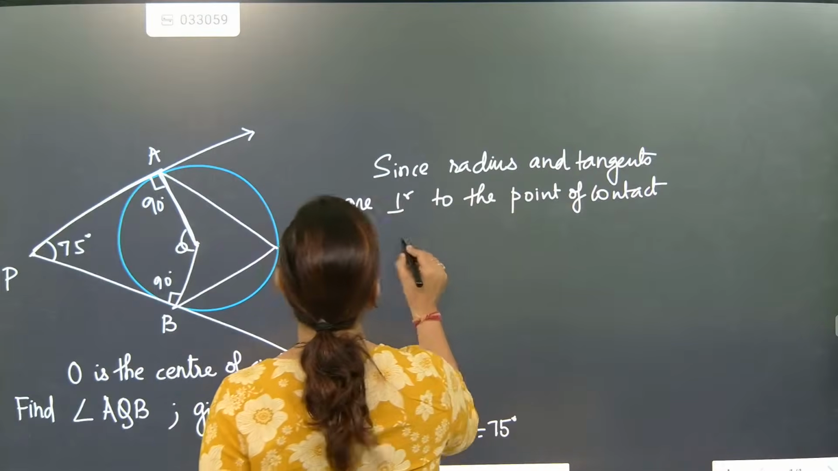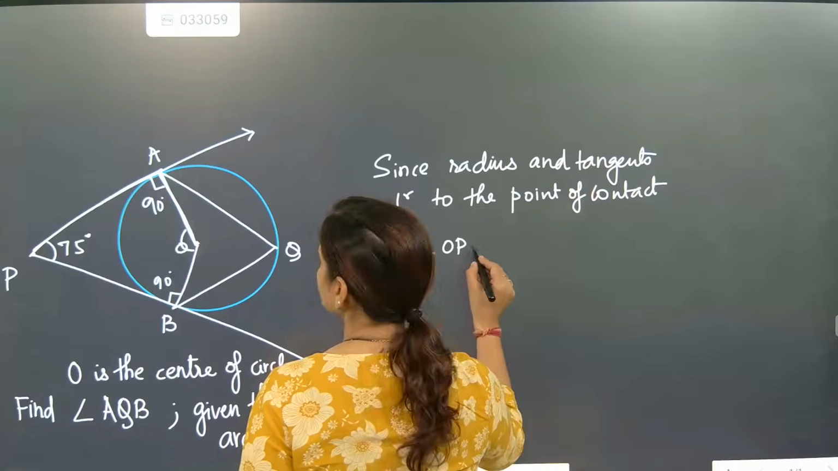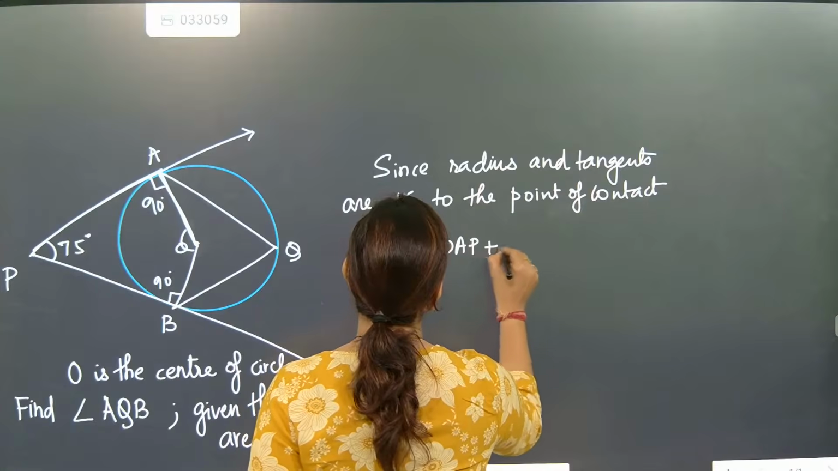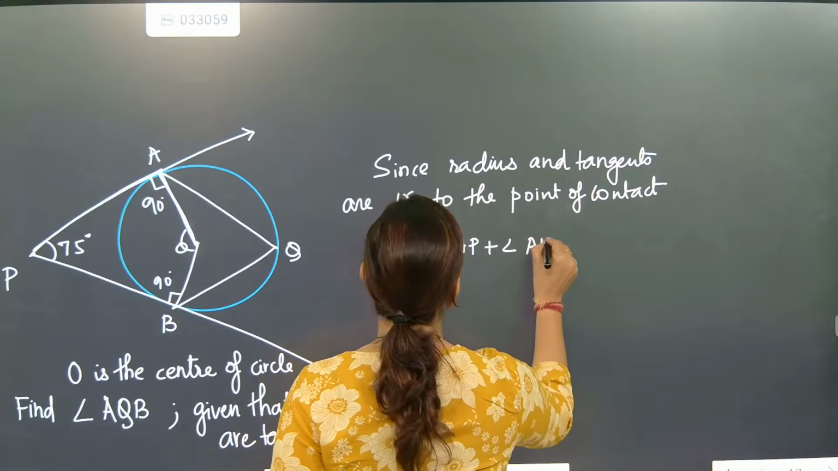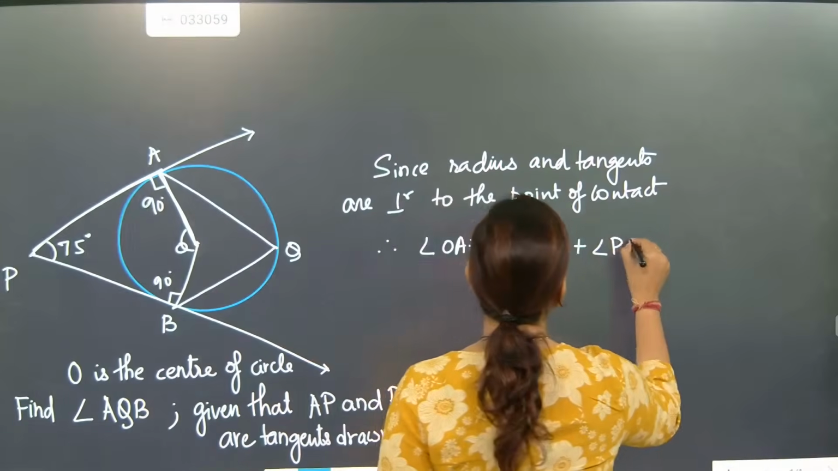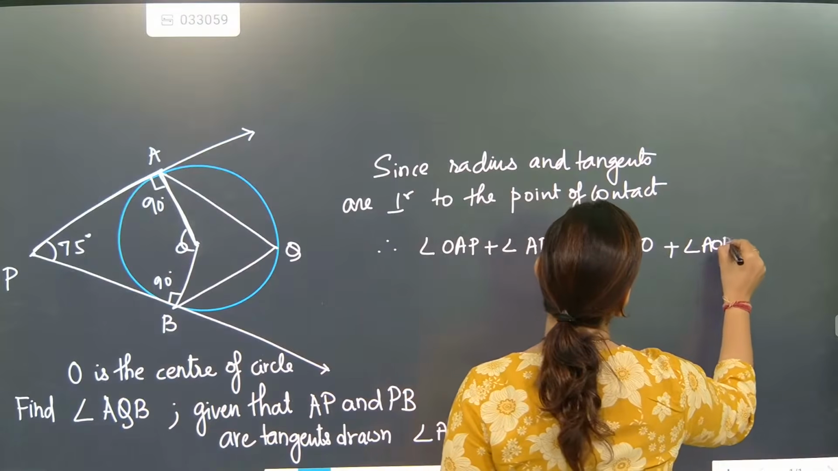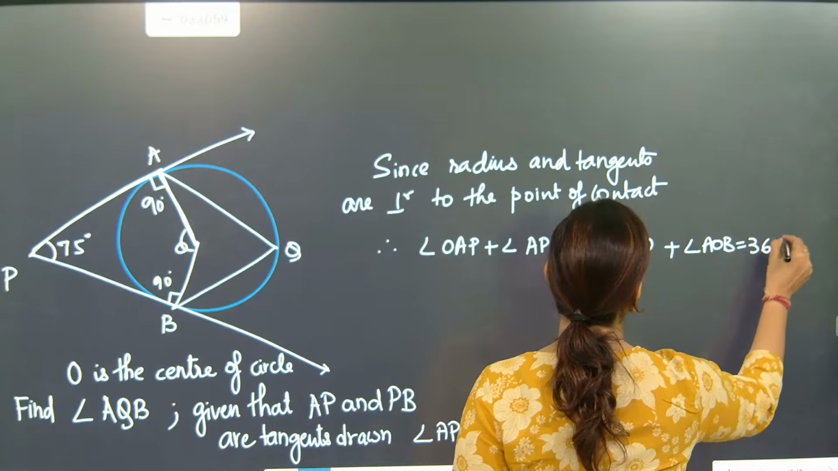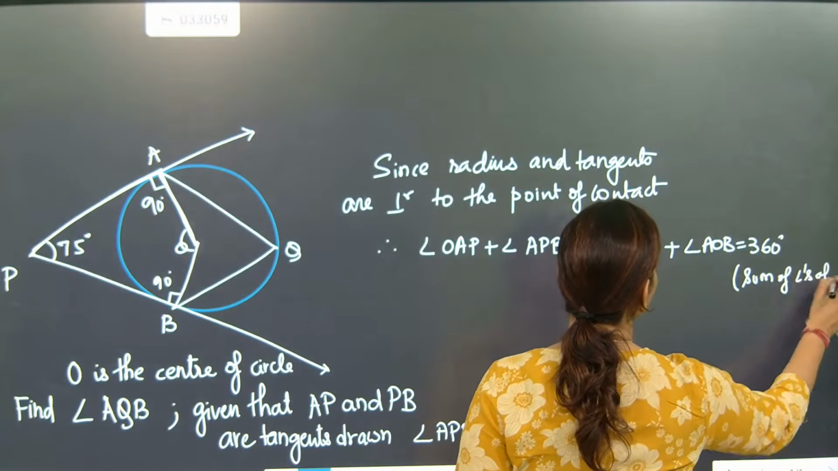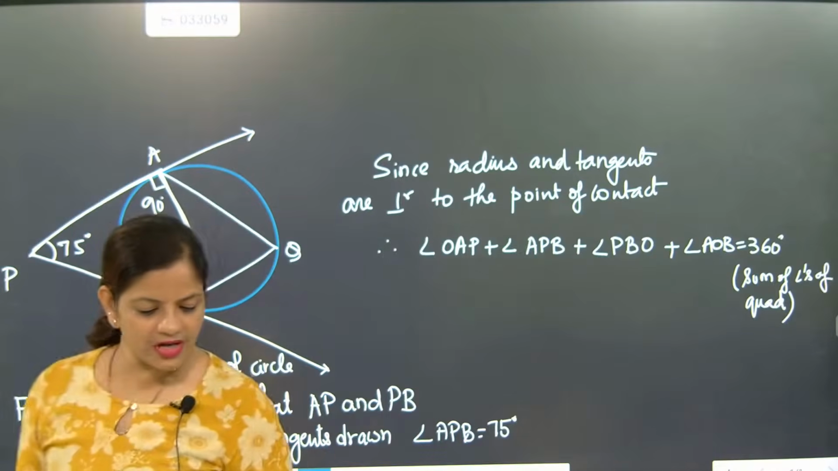So what we will write? Therefore, angle OAP plus angle APB plus angle PBO plus angle AOB is equal to 360 degree. Sum of angles of quadrilateral. Now beta, if sum of angles of quadrilateral is coming like this,